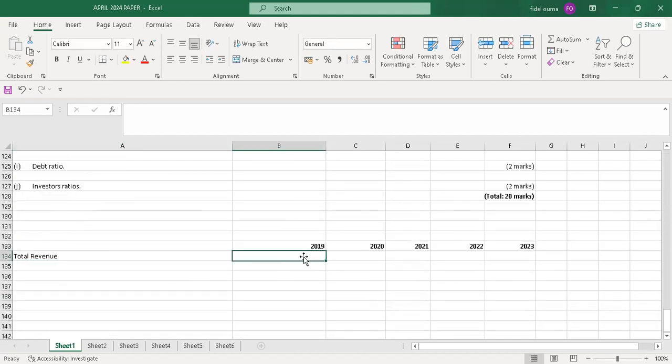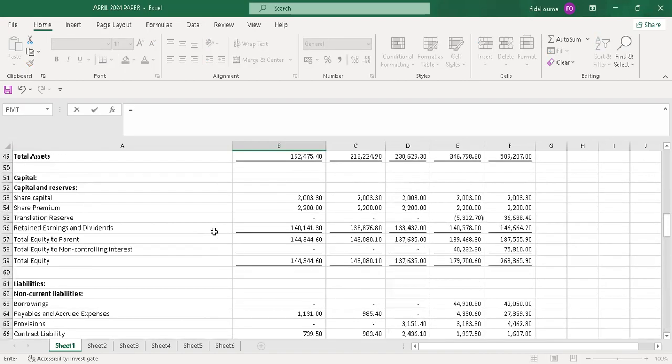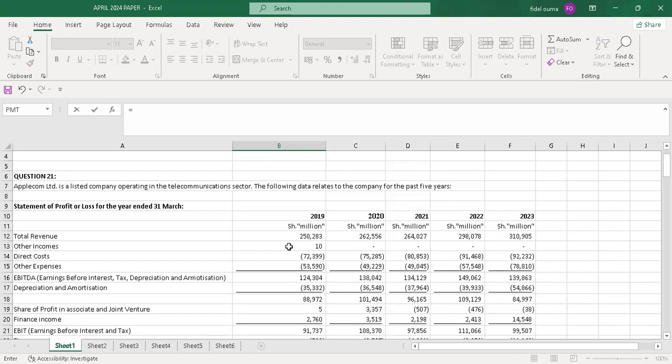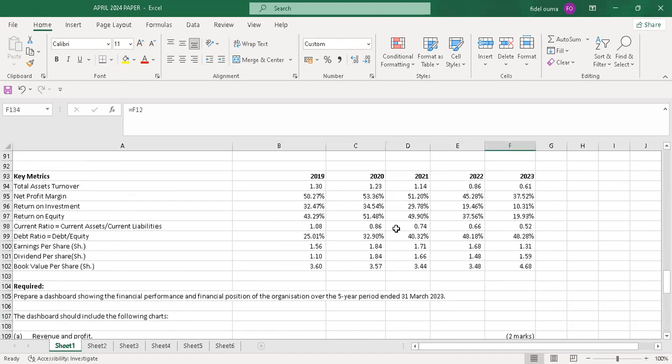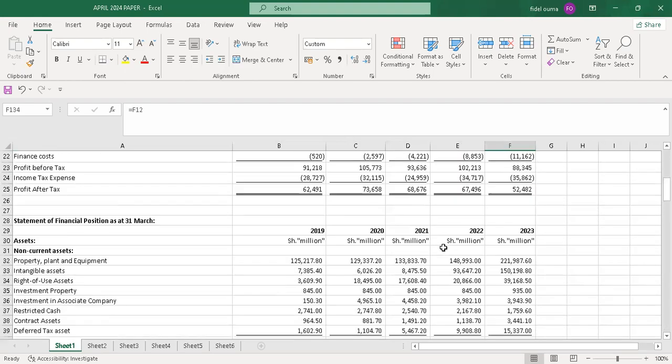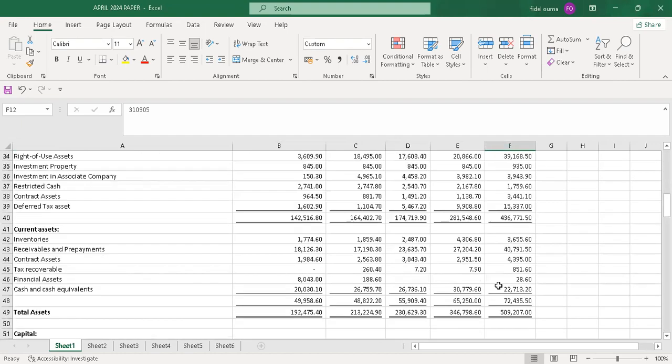So the total revenue here will be equals to my total revenue. Just pick the values the way they are. There's no calculation. Just click that under 2019, and when you drag, you'll have the other values up to 2023. You can confirm if you are accurate. You can see the last value is 310,905 million.